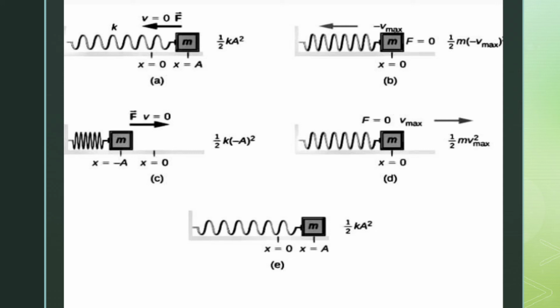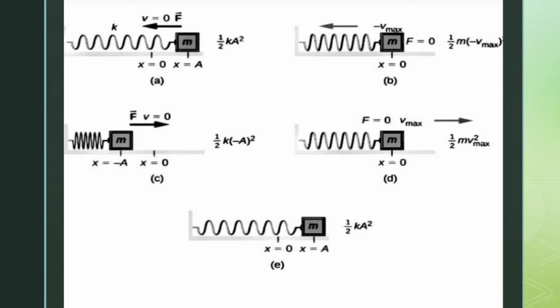The object is stretched, I'm looking at diagram A, through a distance S equals A. That distance is the maximum distance the object M can move, so that is the amplitude. So the total energy there is the elastic potential energy, which is half k a squared. At that point, the velocity is 0.